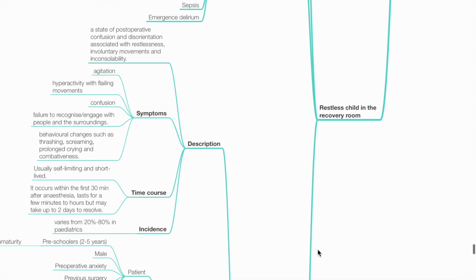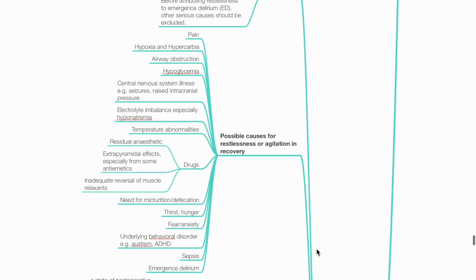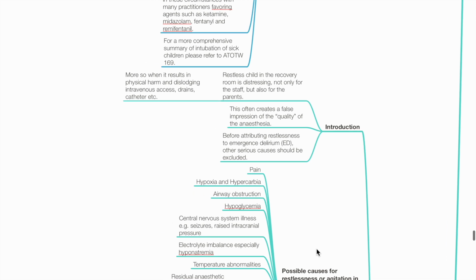Next, we move on to the restless child in the recovery room. Introduction. Restless children in the recovery room are distressing, not only for the staff, but also for the parents, more so when it results in physical harm, dislodgement of IV access, drains, and catheters. This often creates a false impression of the quality of the anesthesia provided. Before attributing restlessness to emergence delirium, other serious causes should be excluded.